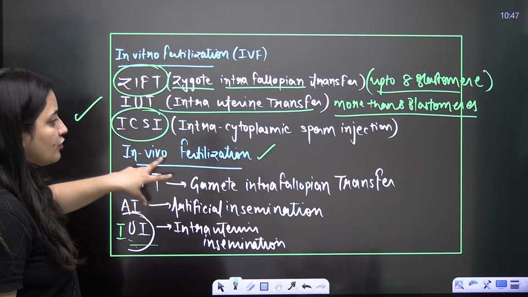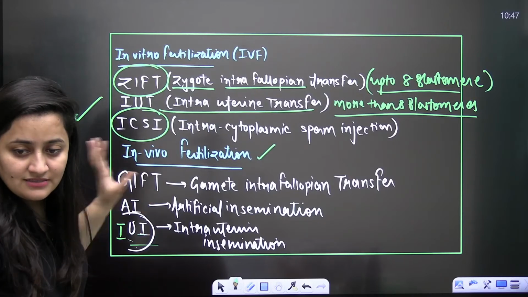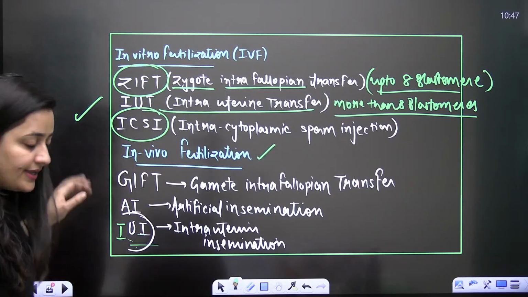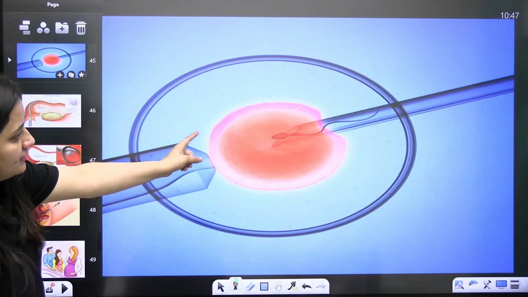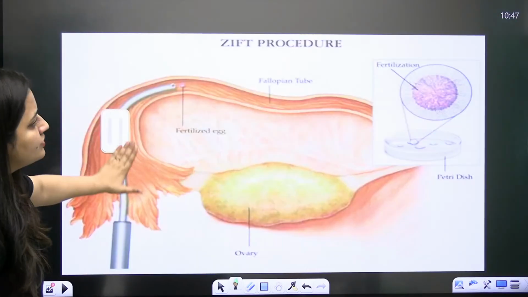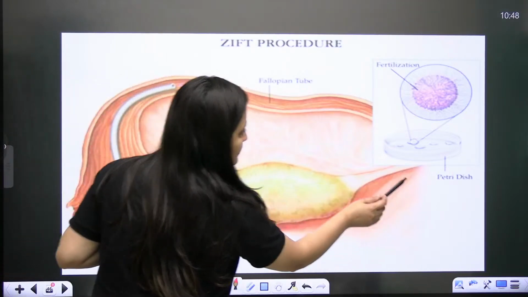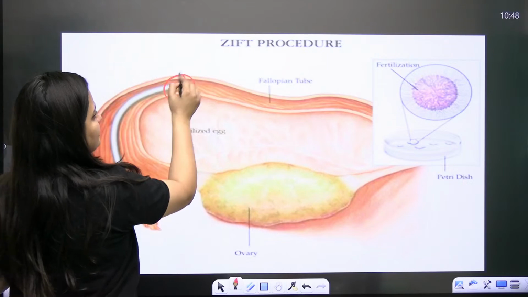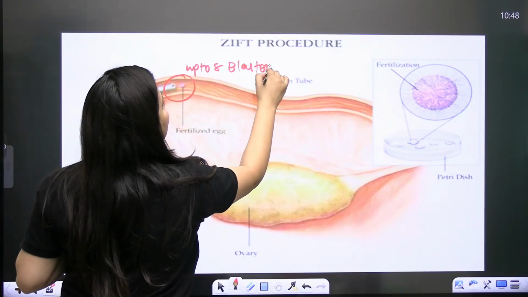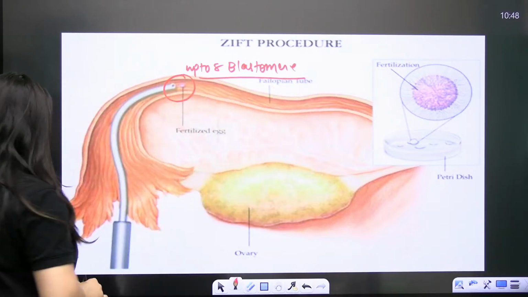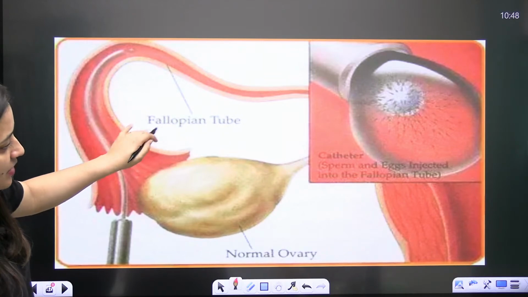So this is what you need to know: which one is in vitro, which one is in vivo. This is something very important. Is that clear? Yes, everyone. Here you can see ZIFT, zygote intrafallopian transfer. The zygote will be transferred here, and it is up to the 8 blastomere stage. Clear?